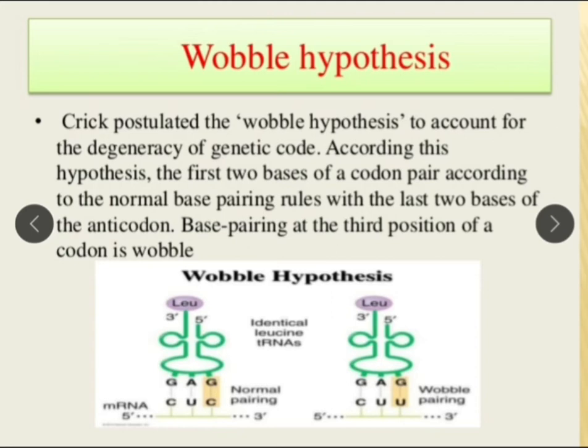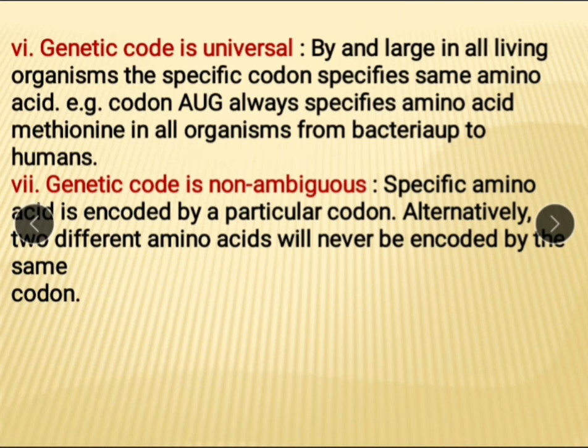According to this, pairing between two bases of codon and anticodon is perfect or normal, and base pairing at the third position of the codon is wobble. Here U always pairs with A, but here it pairs with G, and this is wobble pairing, and due to this the genetic code is degenerate.